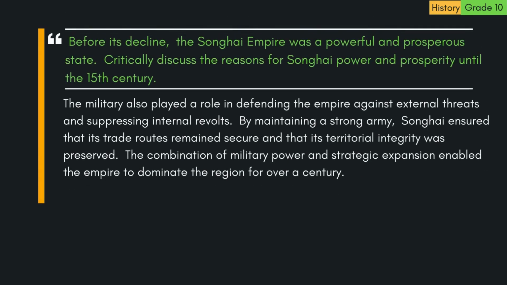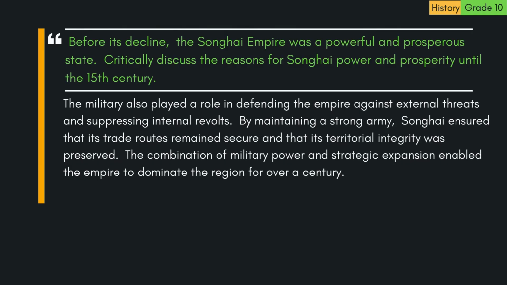The military also played a role in defending the empire against external threats and suppressing internal revolts. By maintaining a strong army, Songhai ensured that its trade routes remained secure and that its territorial integrity was preserved. The combination of military power and strategic expansion enabled the empire to dominate the region for over a century.